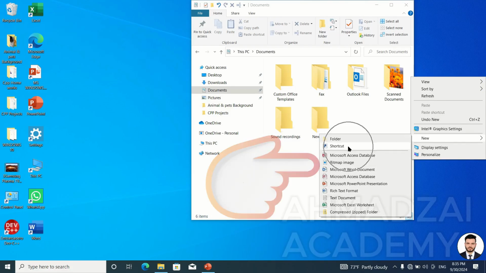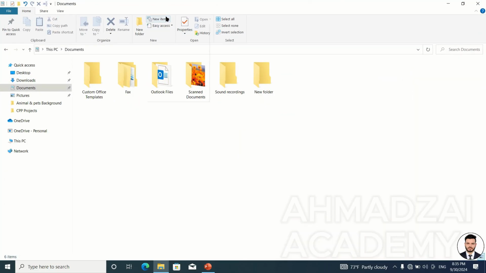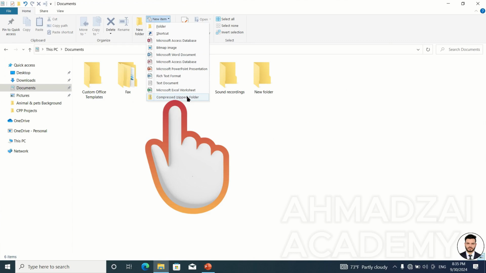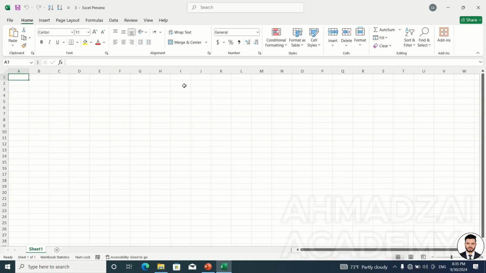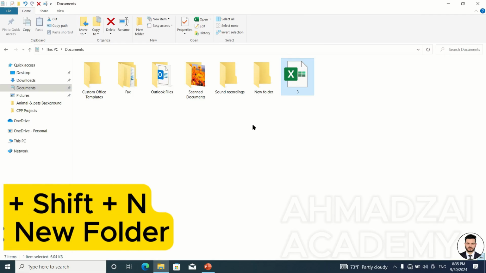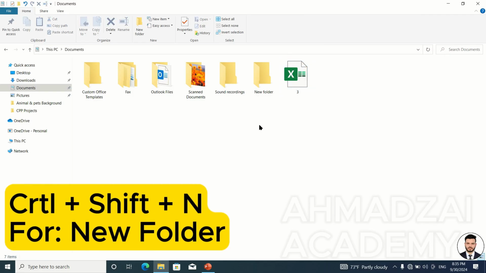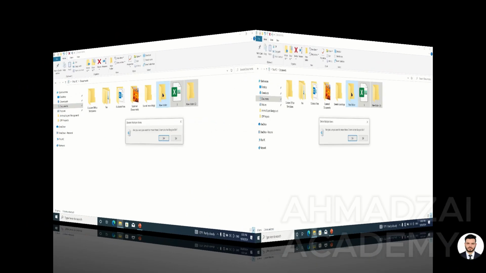We had worked with shortcuts before, and we had done these things as well. So, we can work with you from here too. They create a simple folder. They create a folder within a folder. Or they create a shortcut for them. Or a software. For instance, I brought in an Excel file. The point is, we want to create an Excel file. That is, we want to create a folder. The shortcut is Control plus Shift plus N.